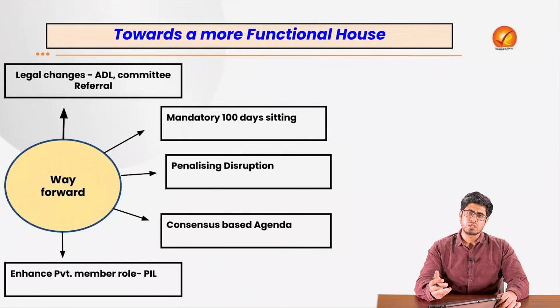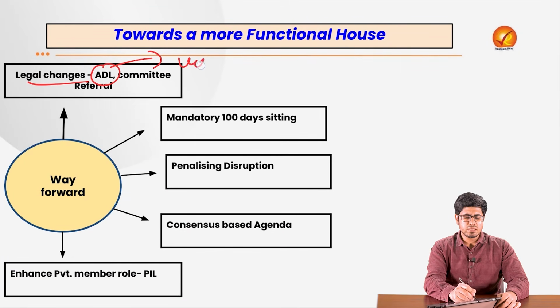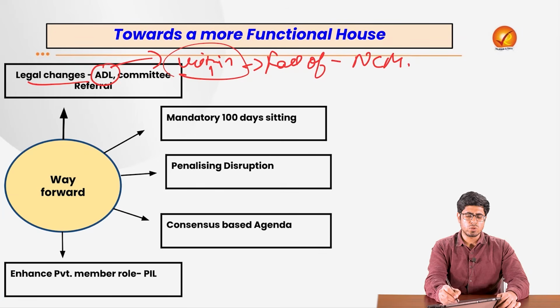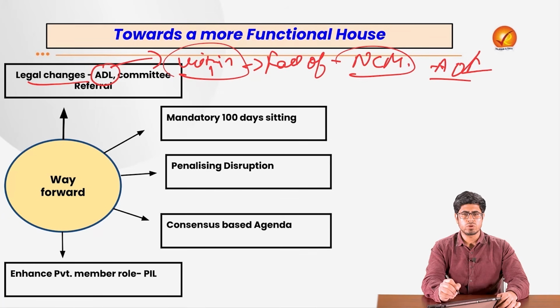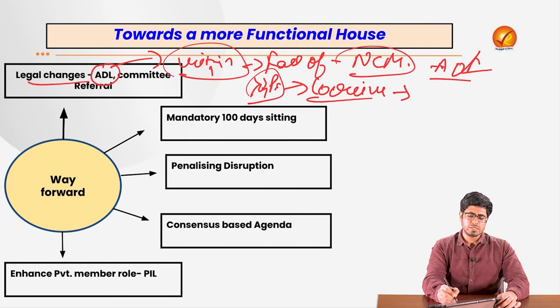We need a more functional house, and how we can go about it is that we can have legal changes where we reduce the anti-defection law's application within the house. Only when the question is regarding the fall of the government, regarding the no-confidence motion, only then should the ADL provision function. Otherwise, the parliamentarians, the MPs, should have liberty to express their opinion and not fall for this coercive attempt of disrupting the house.